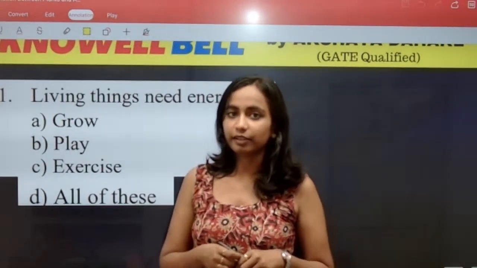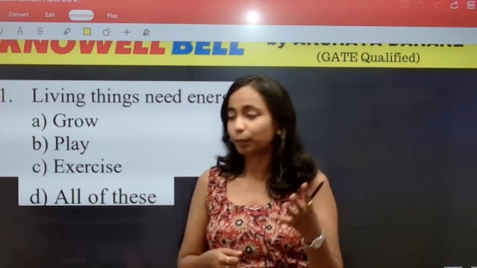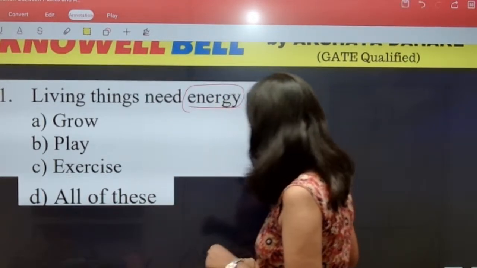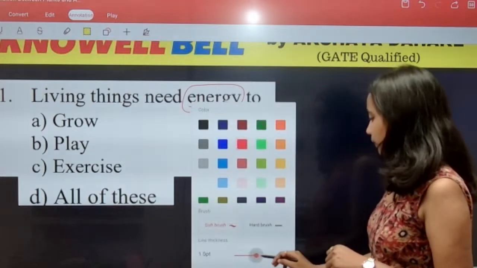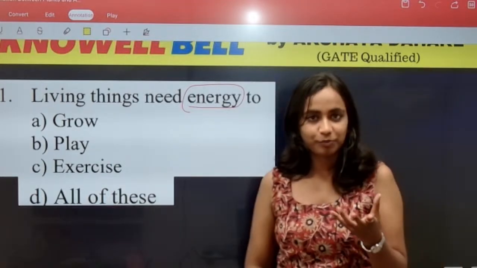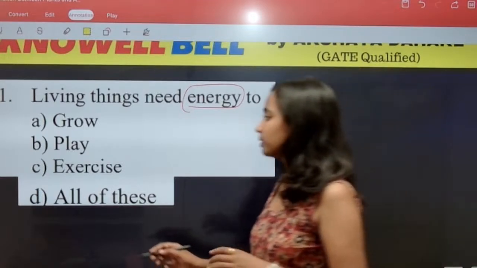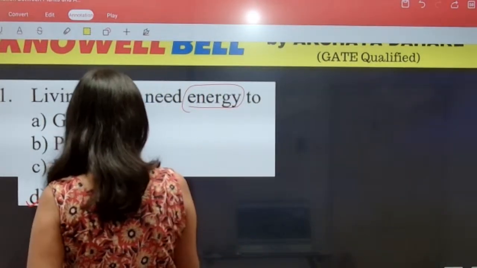Living things need energy to grow. Living things need energy to play. They need energy to exercise. So energy is a very important component. हर living being को energy required होती है. For example, now I am speaking. For speaking we need energy. For playing also we need energy. So what is the right answer for the question? The correct answer is option B, all of these.